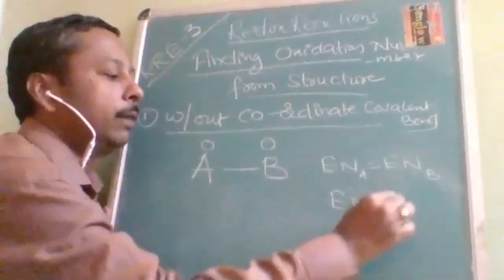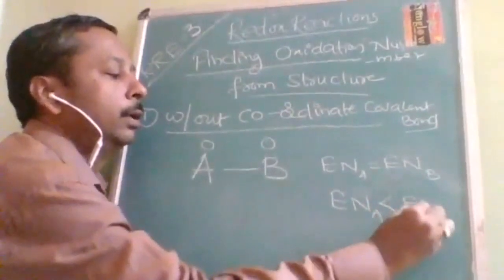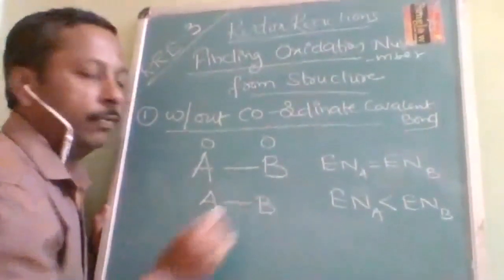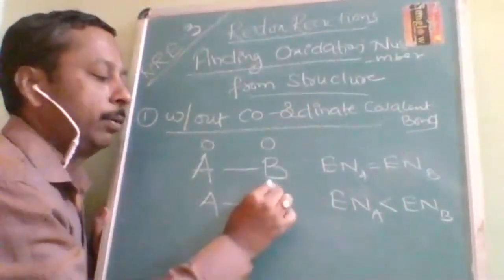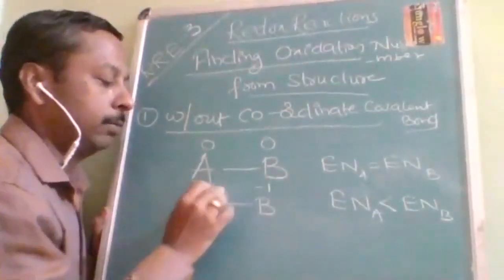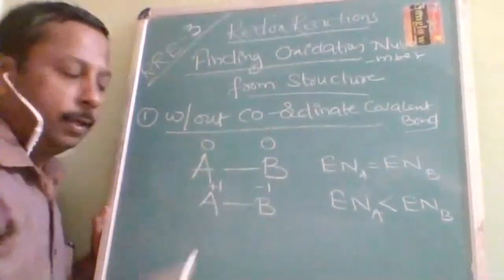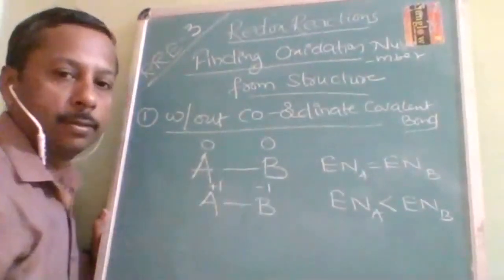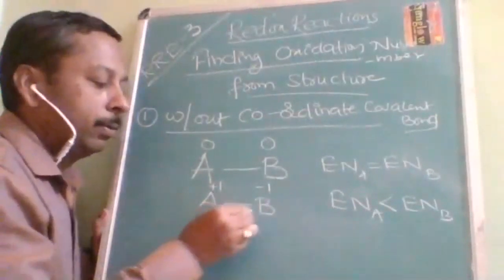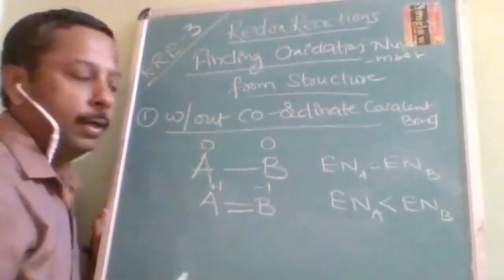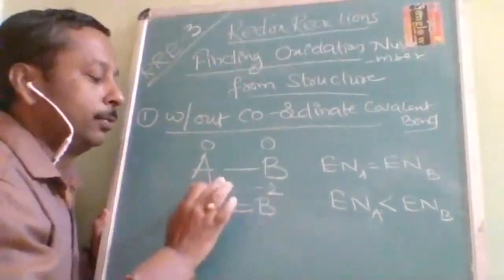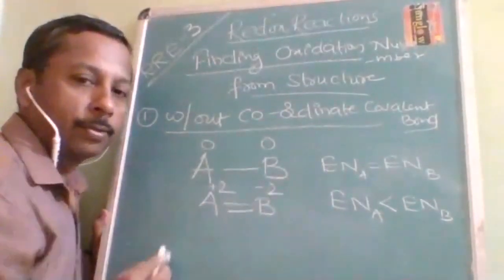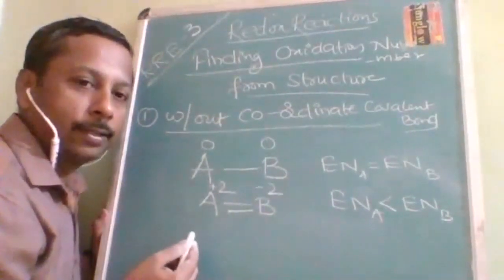When the electronegativity of A is less than that of B, with one bond, it is going to be -1 and +1. The number of bonds matters: more electronegative gets minus, less electronegative gets plus. Suppose there is a double bond. It is going to be -2 and +2.